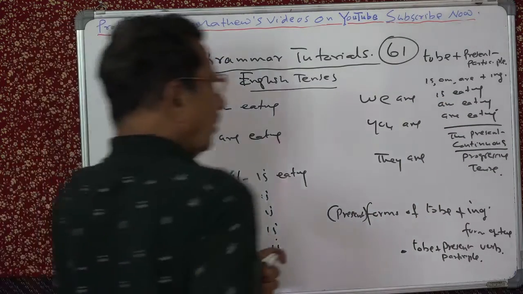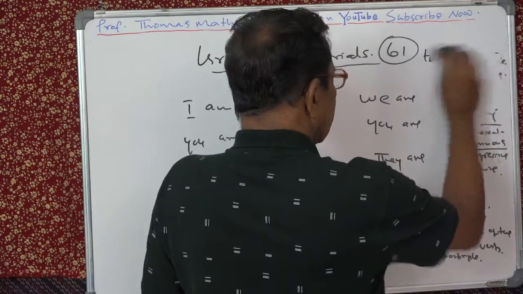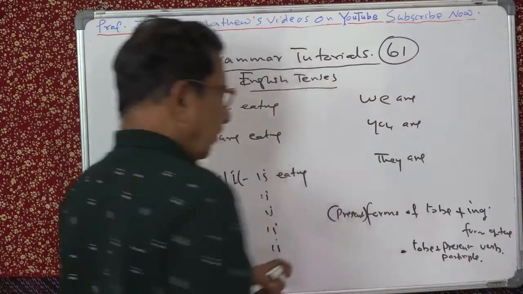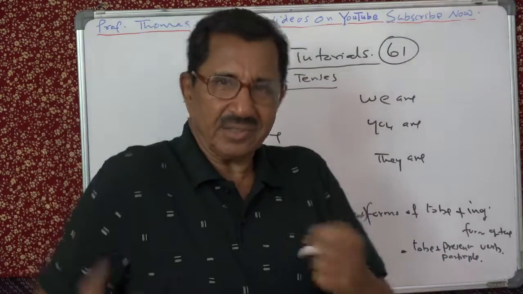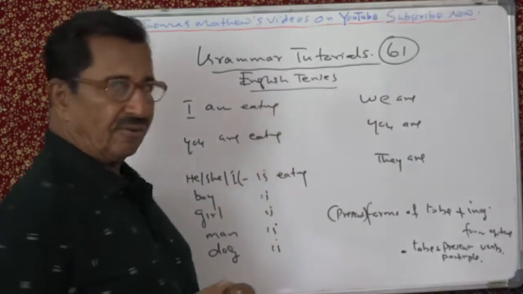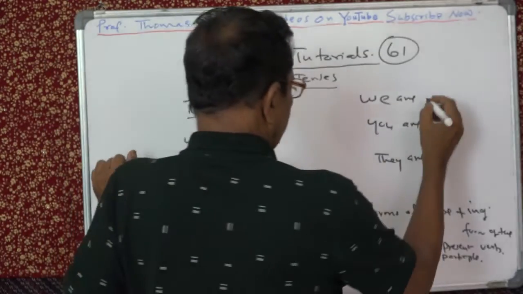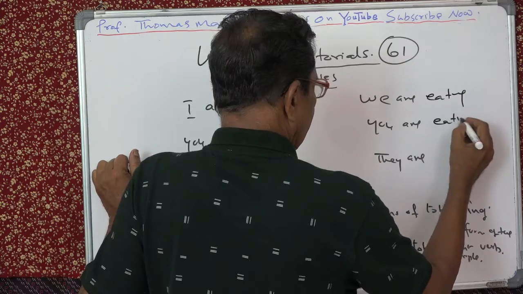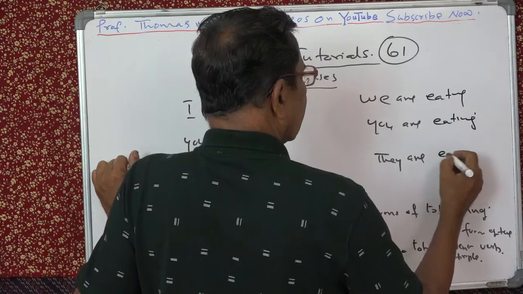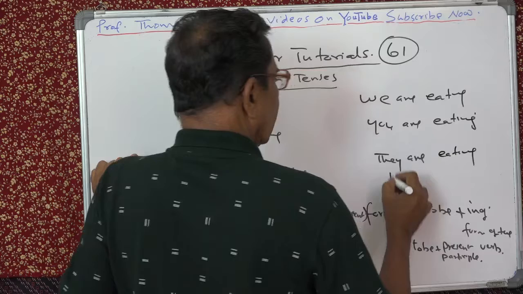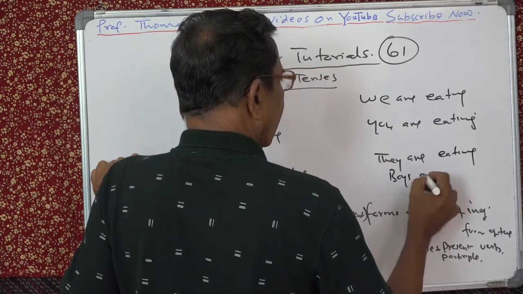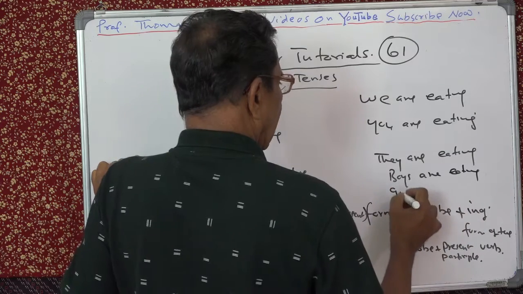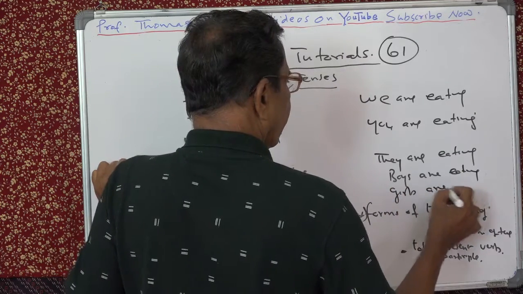Is that clear? Do you know how we have generated a tense in English? The first tense we generate, meaning made. You are eating. They are eating. Boys are eating. Girls are eating.